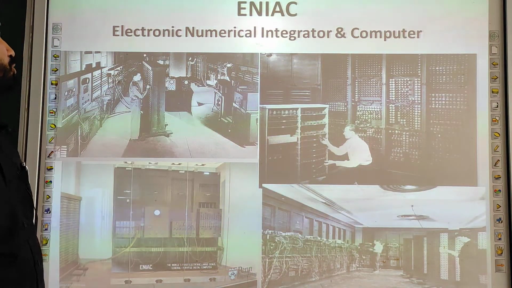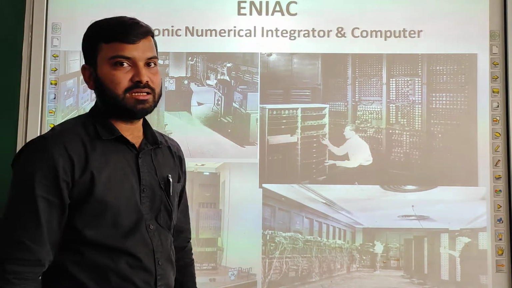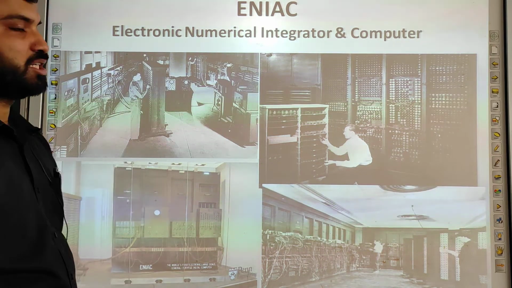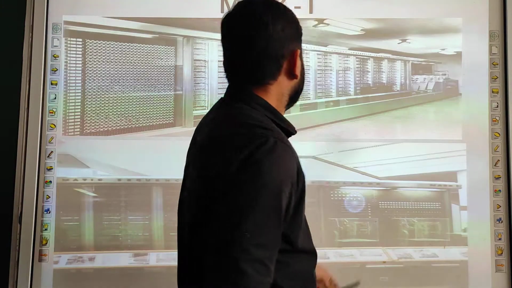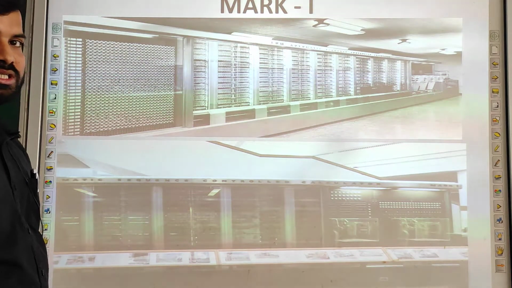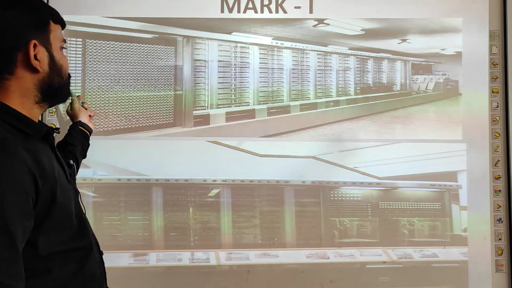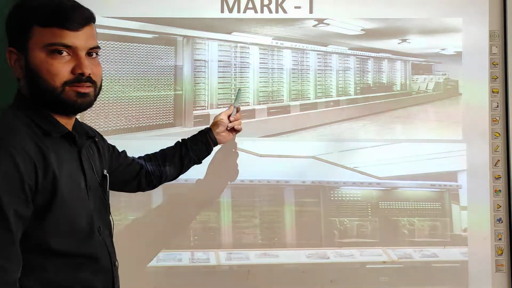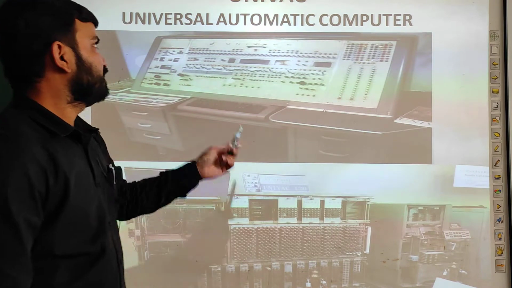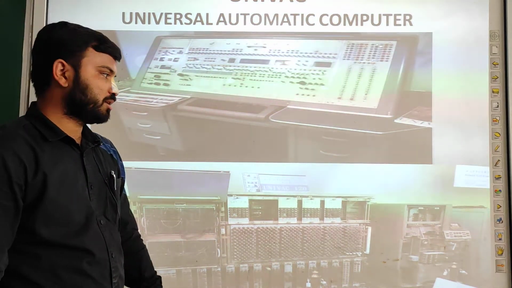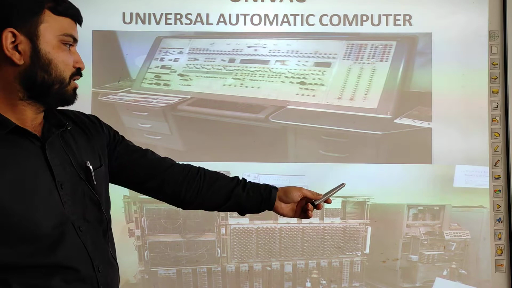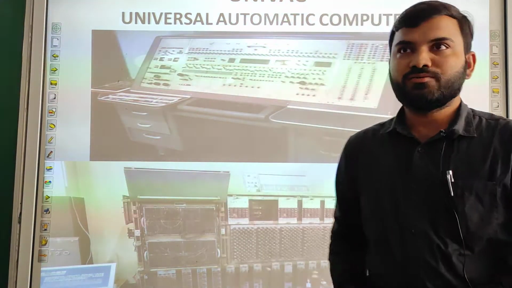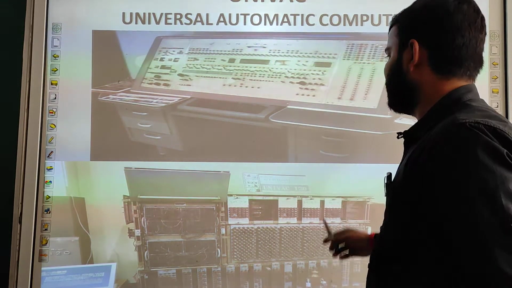This is the ENIAC computer, Electronic Numerical Integrator and Computer. These four pictures show how the ENIAC or first generation computers were. This is Mark I, the first generation computer. As you can see, the whole floor is taken by the computer. It is a single computer, it's not machinery. And this is UNIVAC, Universal Automatic Computer. You can also see in this picture the whole room is taken up by the computer. So as we can see, the first generation computers were very large in size and very costly.